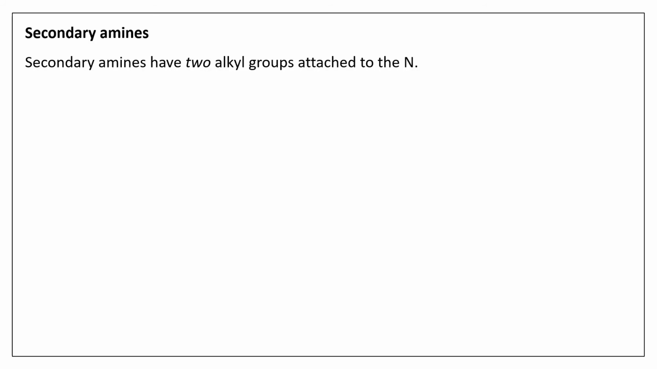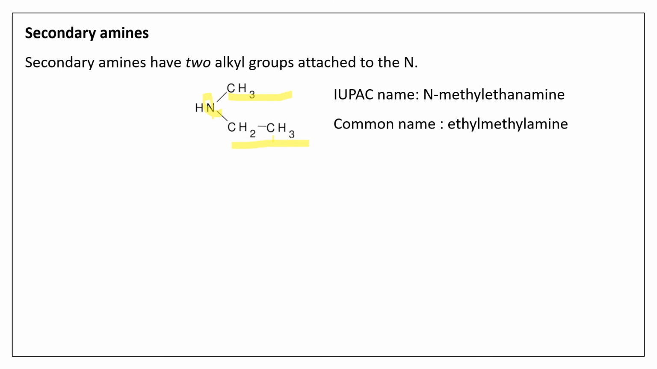Now let us know how to name the secondary aliphatic amine using the IUPAC system of naming. You know a secondary amine has 2 alkyl groups attached to the nitrogen. So this is nitrogen in which 2 groups are linked. One is CH3, the methyl group, and the other one is the ethyl group. Right, this is a secondary amine. In the case of the common name, how do we name it? Just the group names and add the word amine, right? So it becomes ethyl methyl amine.